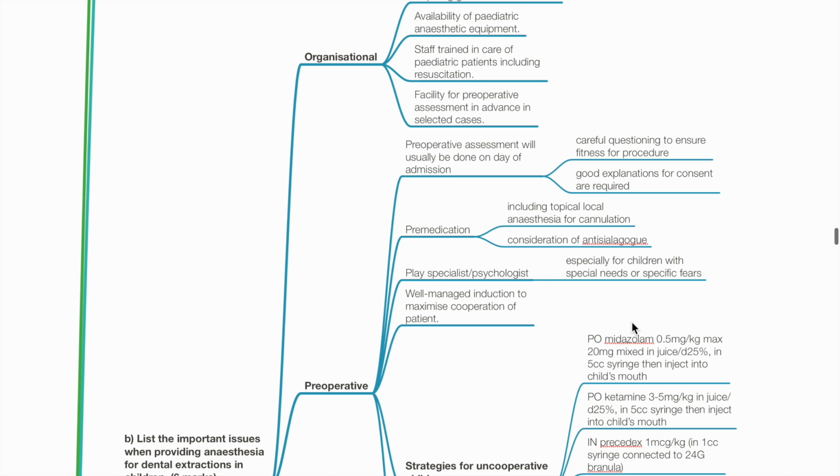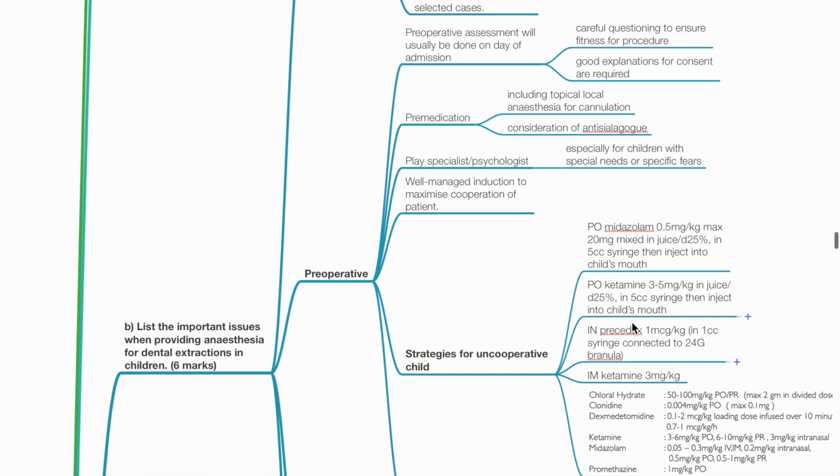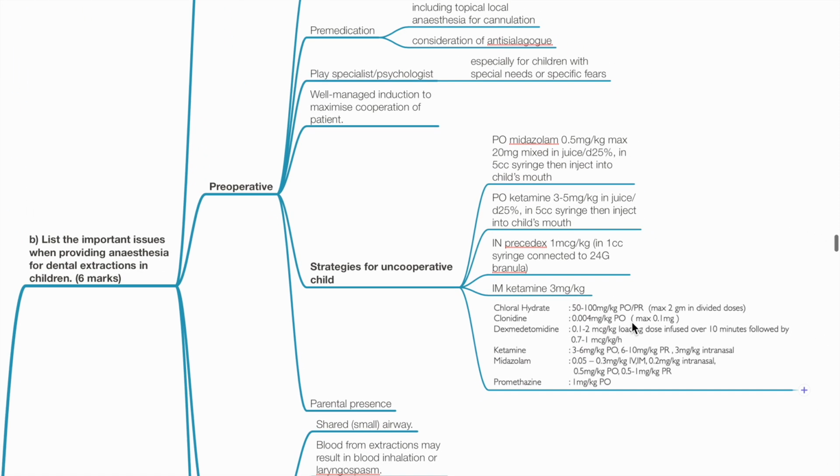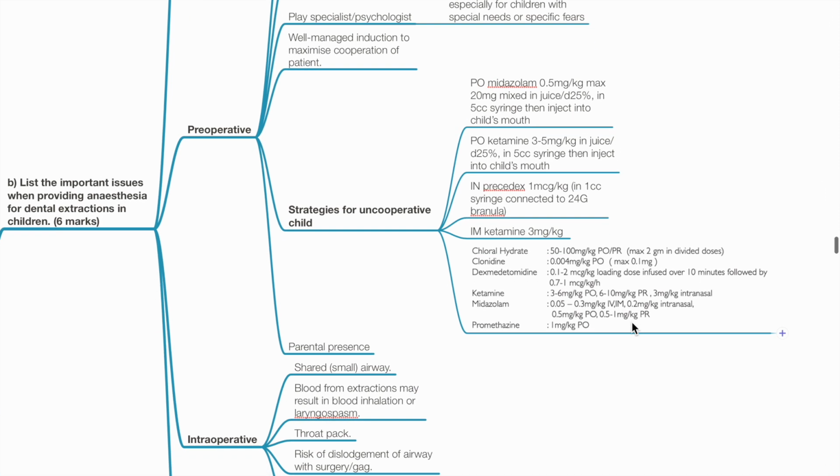Preoperative: pre-op assessment will usually be done on the day of admission. Careful questioning to ensure fitness for procedure, with good explanations for consent. Pre-medication, including topical local anesthesia for cannulation. Consider anti-sialagogue. Play specialist or psychologist involvement, especially for children with special needs or specific fears. Well-managed induction to maximize cooperation. Strategies for uncooperative children. This includes pre-medication, for example, with oral midazolam, oral ketamine, intranasal dexmedetomidine or IM ketamine.